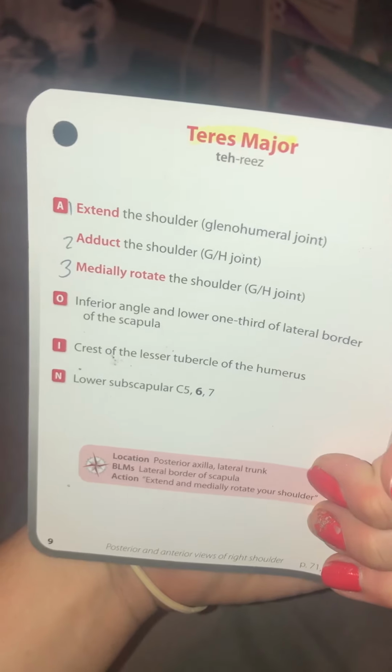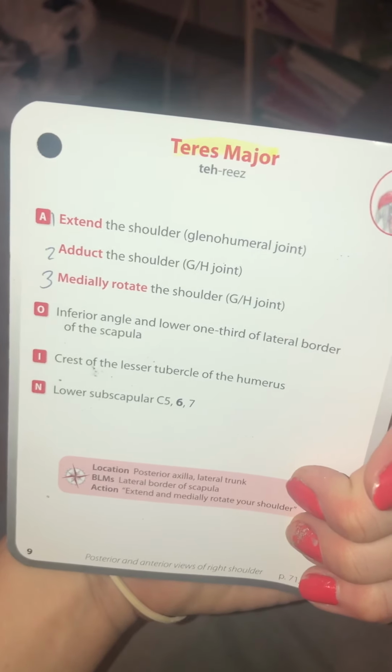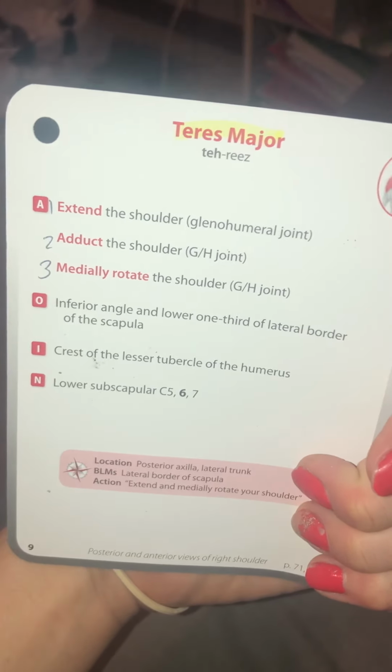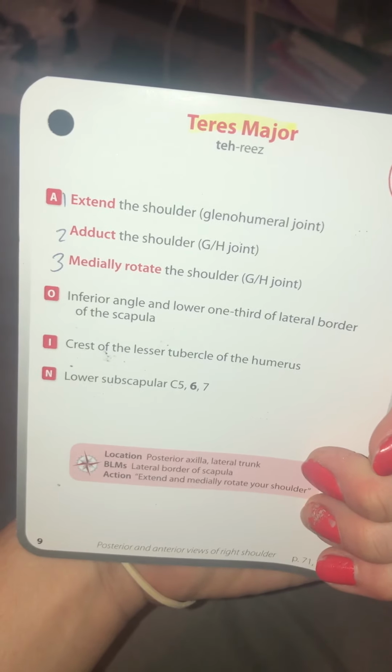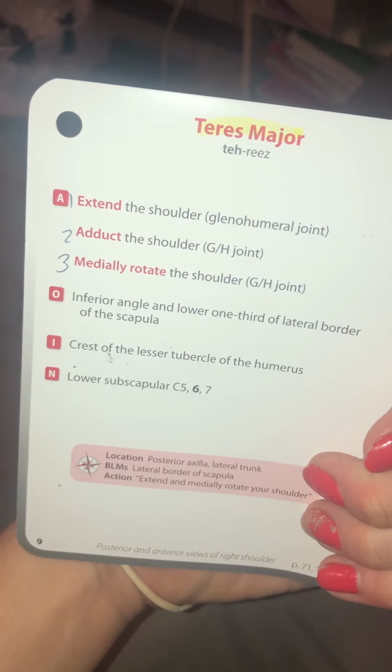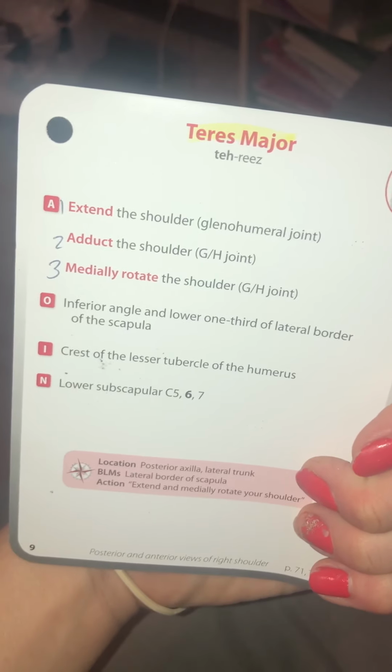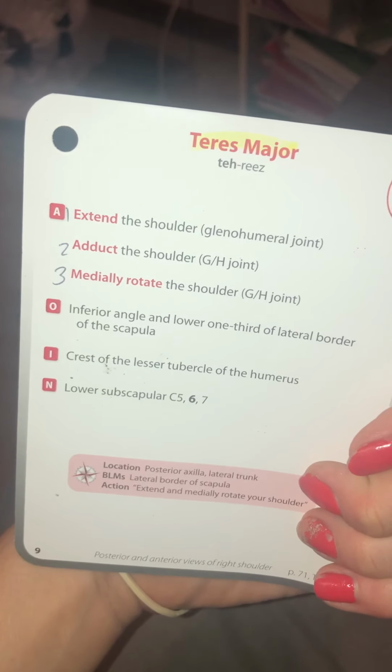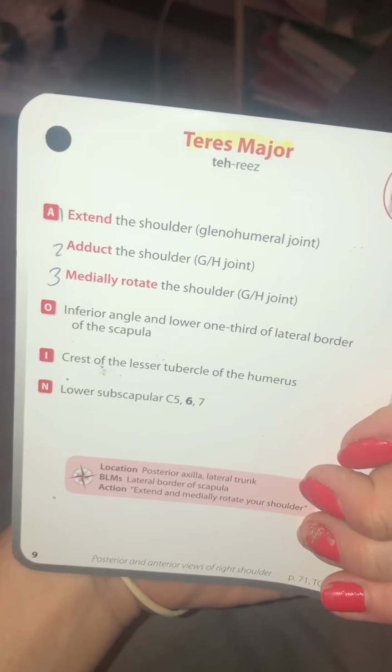Teres major. Extend shoulder, adduct shoulder, medially rotate shoulder. Origin, inferior angle and lower 1/3 of lateral border of the scapula. Insertion, crest of the lesser tubercle of the humerus. Nerve supply, lower subscapular.